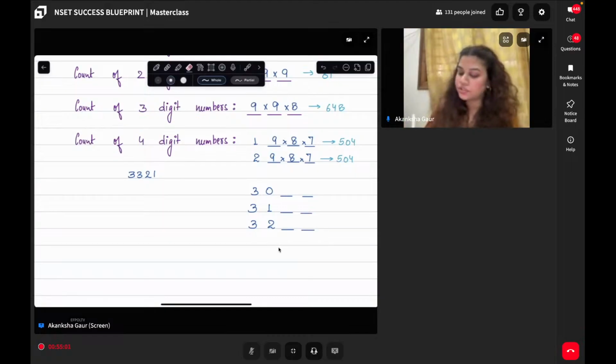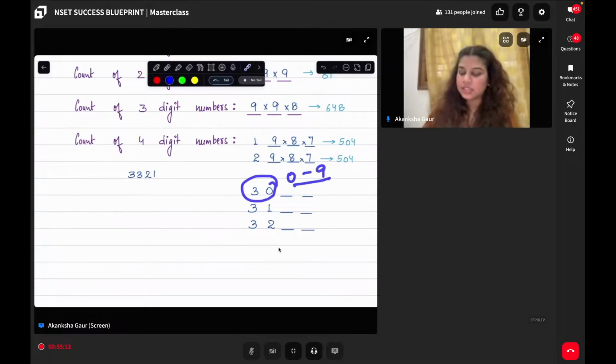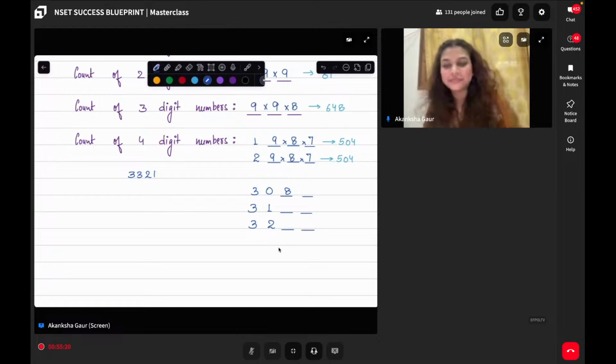Okay, let us focus on these. Now, how many digits can be filled over here? Abhijit, you're right. Total from 0 to 9, I can fill anything. 2 have been utilized. I can place 8 digits. All of you are now answering right in the chat. Very well done, everyone. Similarly, at the last position, again, I had 0 to 9.